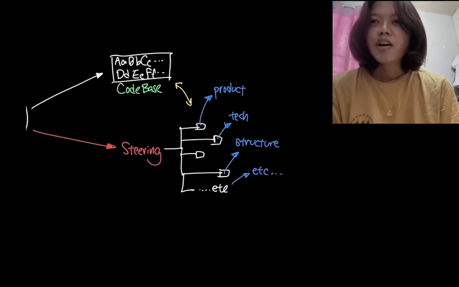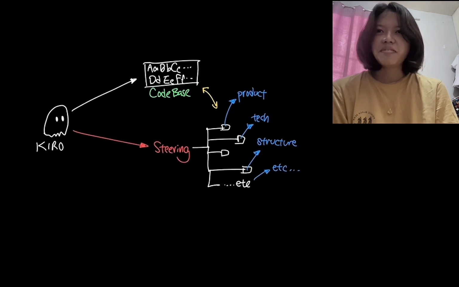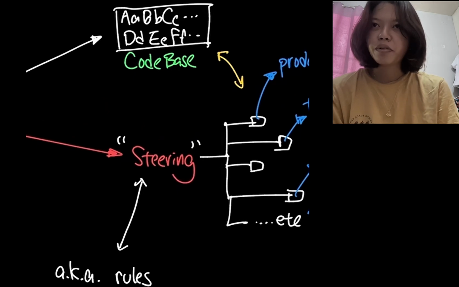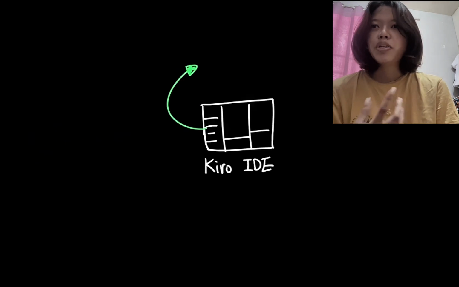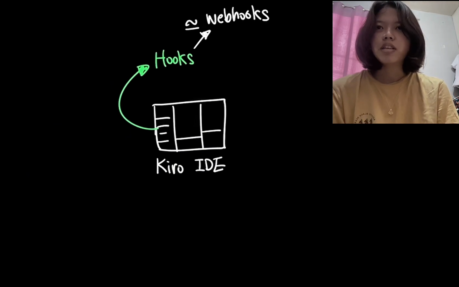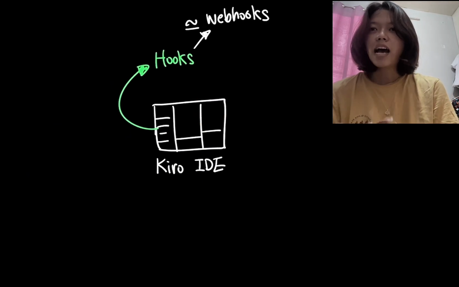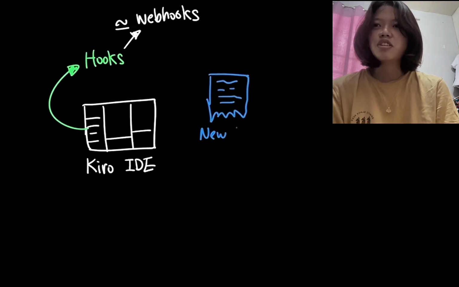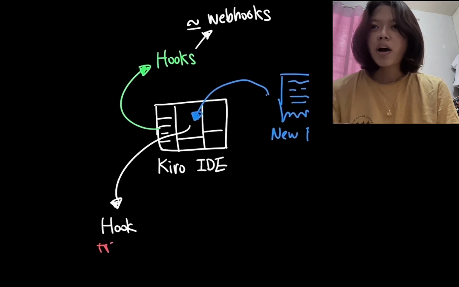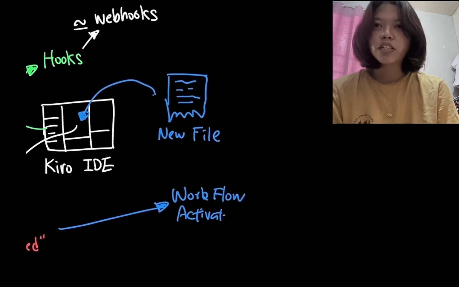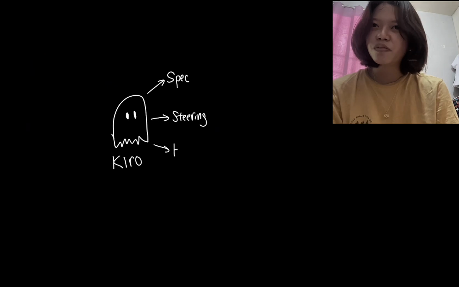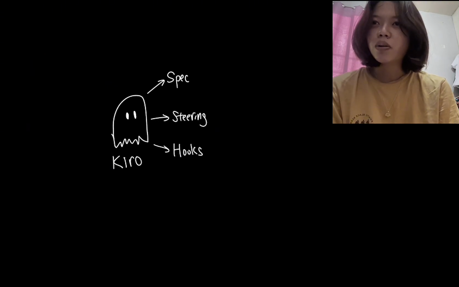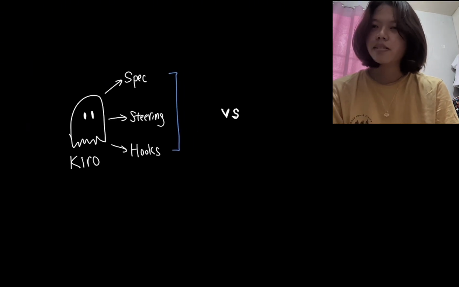Another feature worth mentioning is steering. So steering is essentially a repository of documents that describe your project. For example, you can describe what your project is about, the tech stack that you used, and how the code base is structured in the steering documents. And while this feature in itself is not groundbreaking at all, it's still interesting how Kiro is calling this feature steering when other AI code editors typically call them rules.